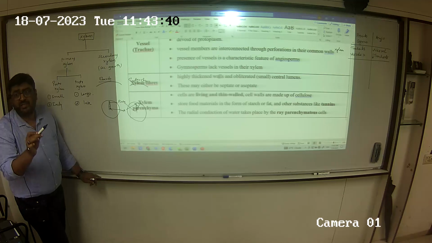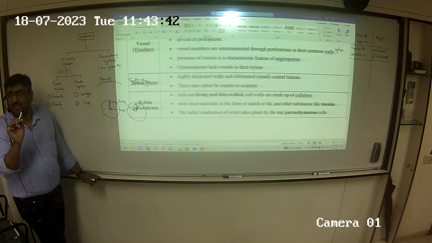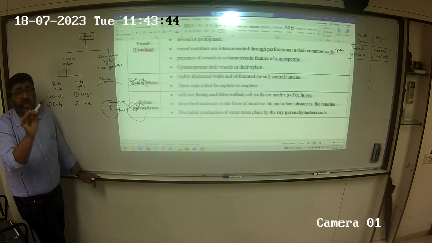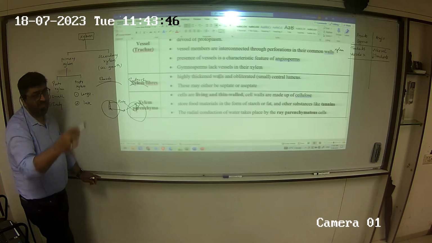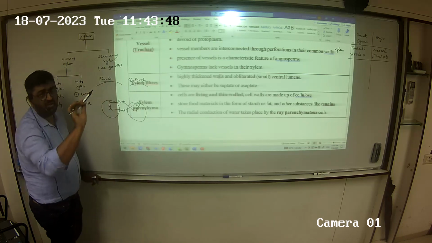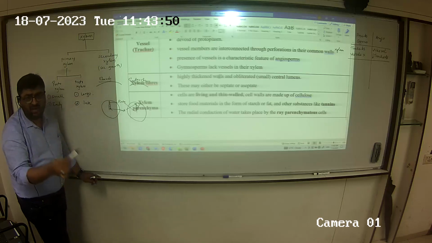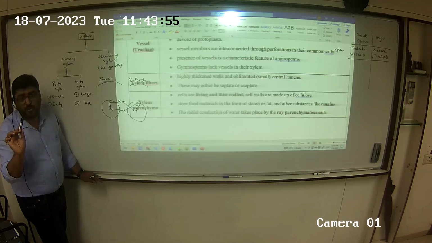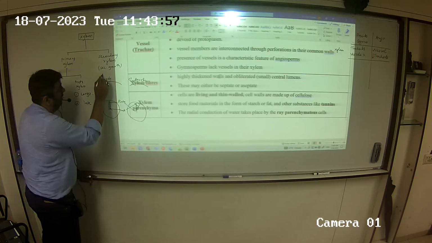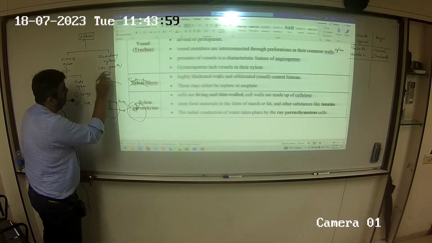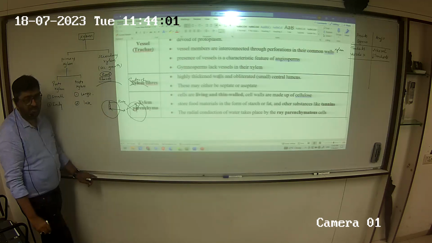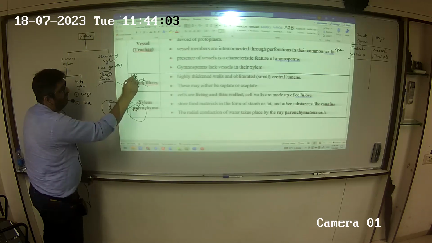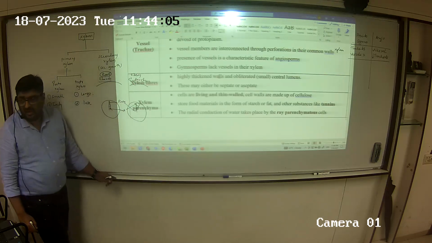So exarch and endarch are defined by the position of protoxylem. Protoxylem outside, exarch. Protoxylem inside, endarch. Now, the last and the most important point. Roots have an exarch xylem. Stems have an endarch xylem.